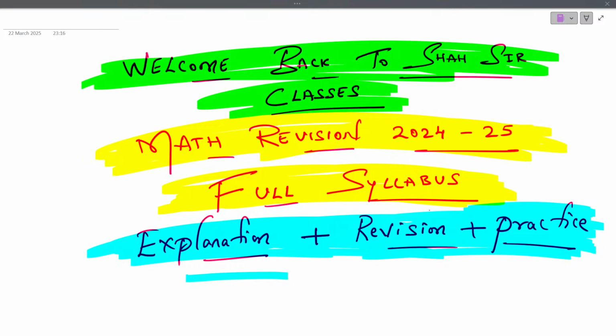So I request all the participants to please show your interest and dedication, as you have a very short period of time before you face the major important exam of class 10th, that is mathematics.